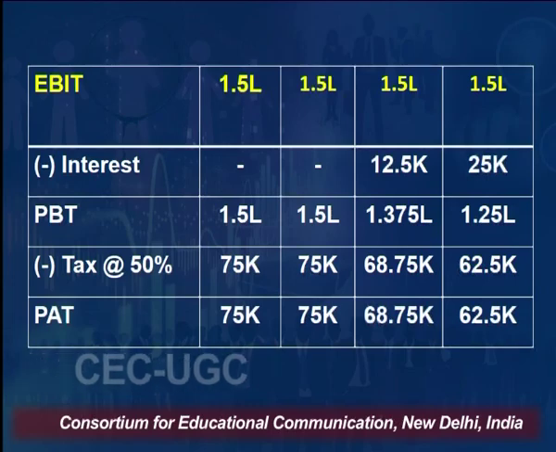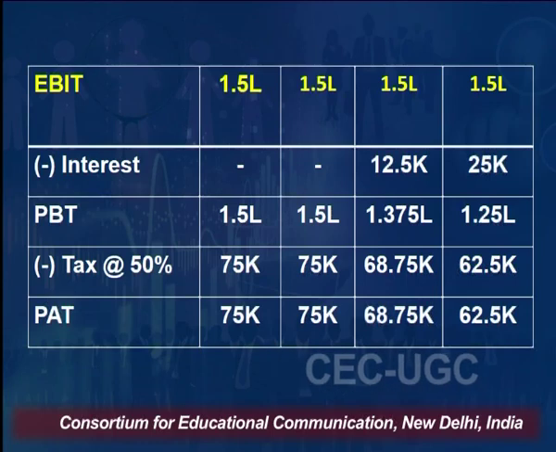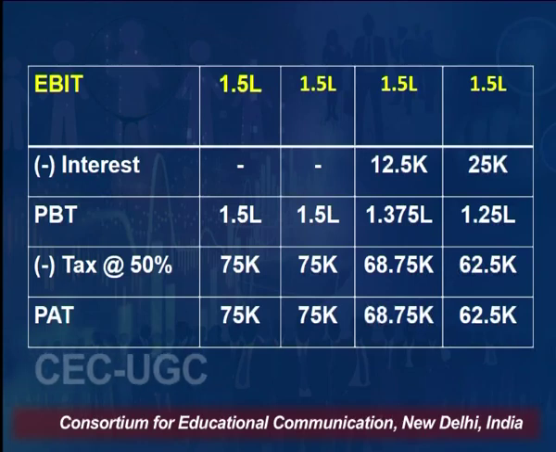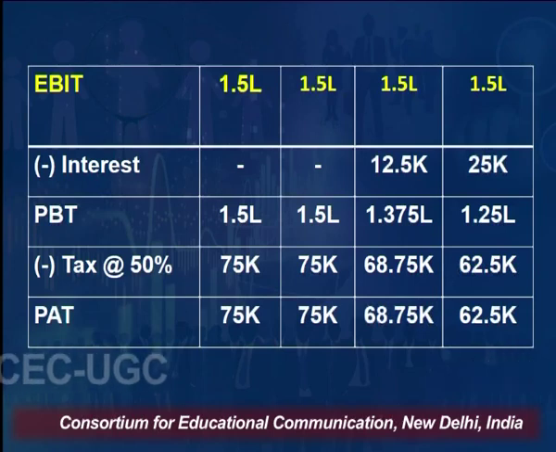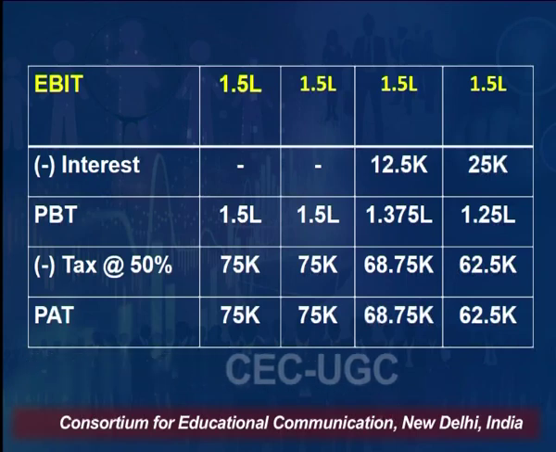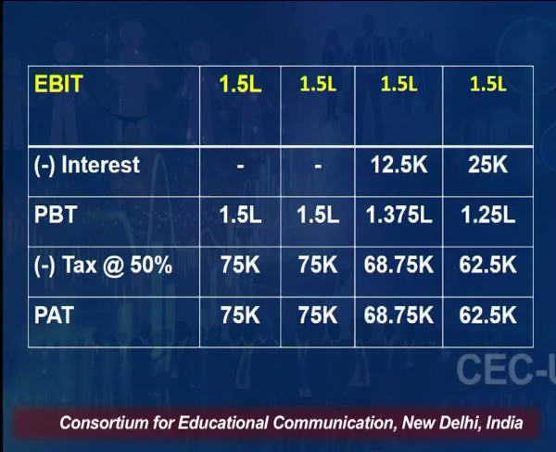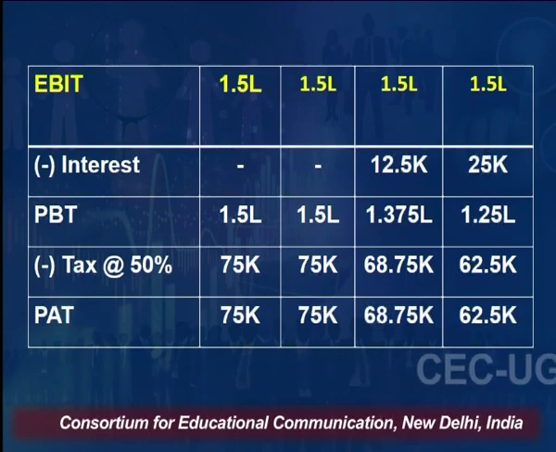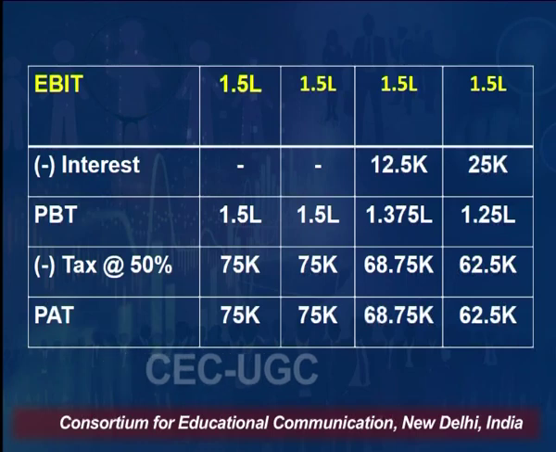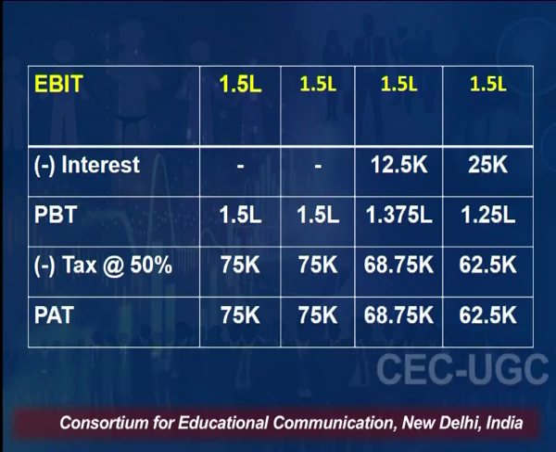Moving ahead, we have taken this EBIT in this table. In all the 4 scenarios, our EBIT is the same, that is 1.5 lakh in all the 4 options. In the first 2 cases, we do not have any amount raised from debt, so the interest value will be 0. In the third case, 25% amount, that is 1,25,000, was raised from debt. So, the interest is 10% of the amount raised in the form of debt, that is 12,500 rupees. So, we have to deduct this from EBIT, and in the fourth case where 50% amount is raised from debt, that is 2,50,000 is raised from debt.